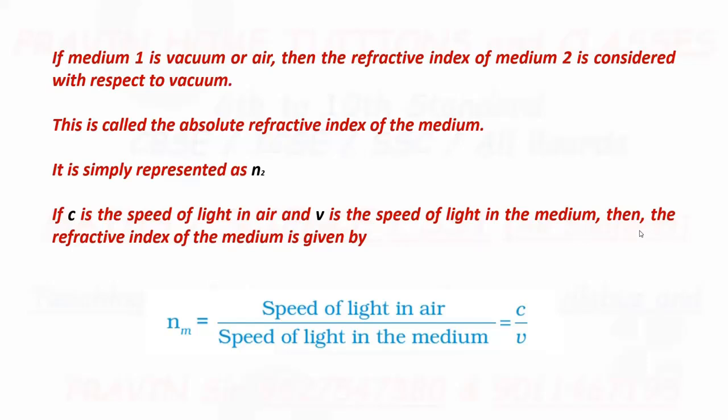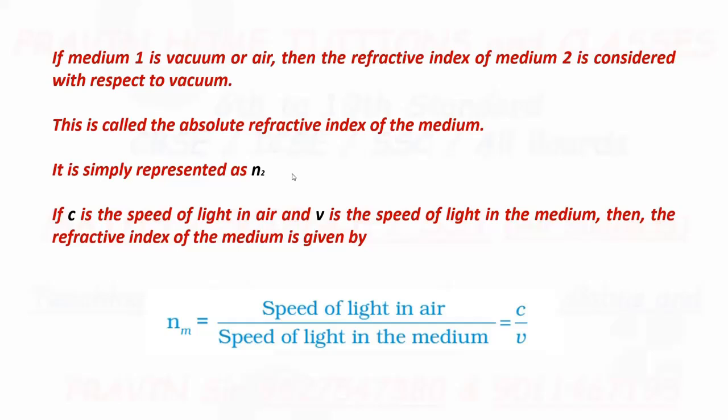Now, if medium 1 is vacuum or air, then the refractive index of medium 2 is considered with respect to vacuum or air, and this is called the absolute refractive index of the medium, and it is simply written as N2.